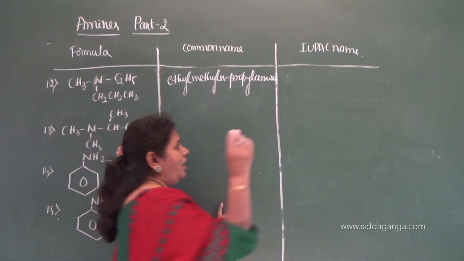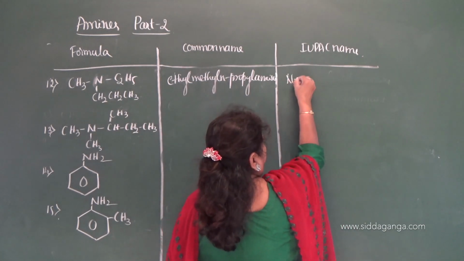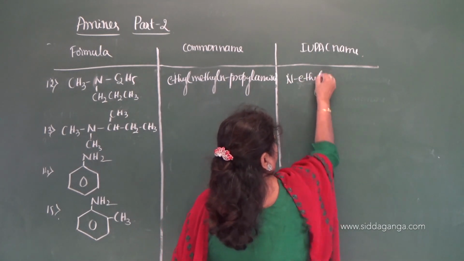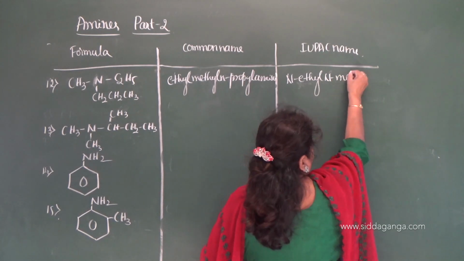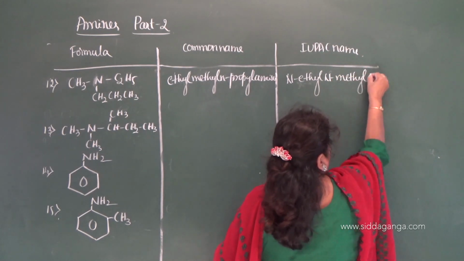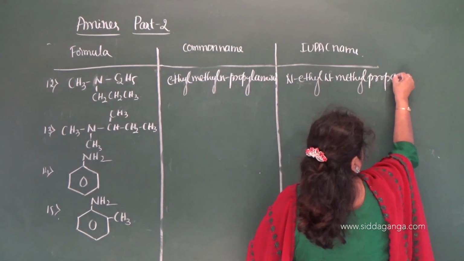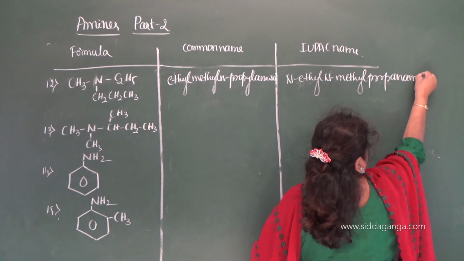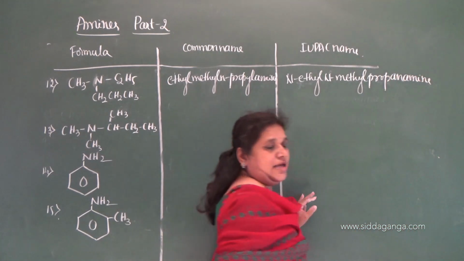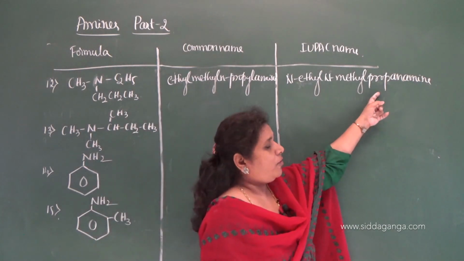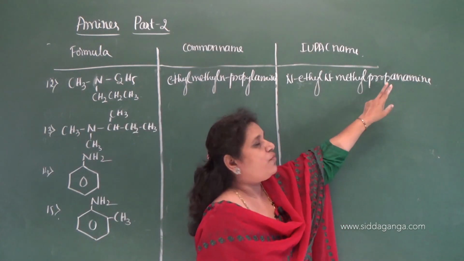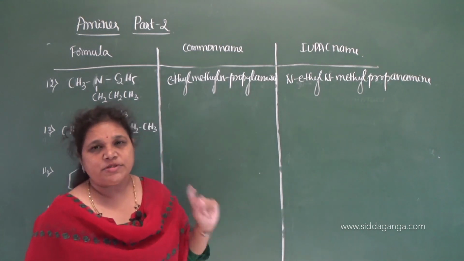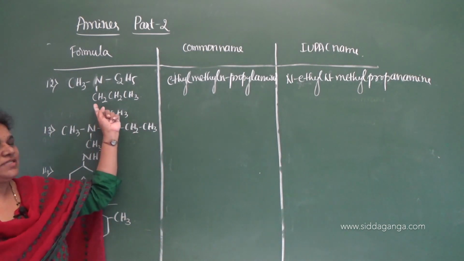We need to give in the alphabetical order: N-ethyl, N-methyl, propanamine. N-ethyl, N-methyl, propane 1-amine. Actually, it is 1-amine because the position of the functional group is on the first carbon.